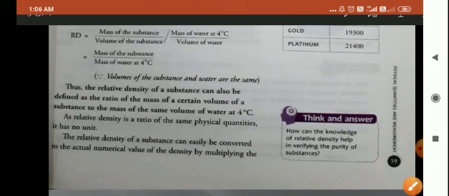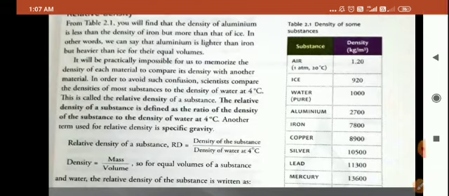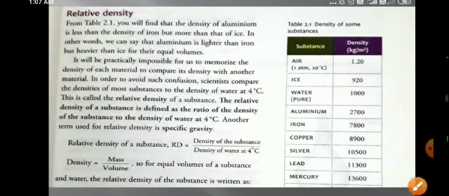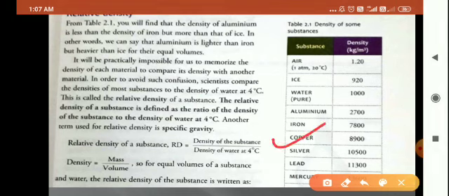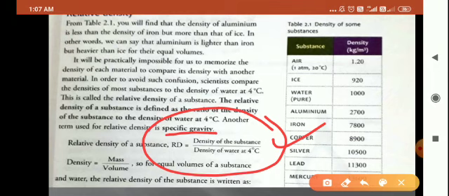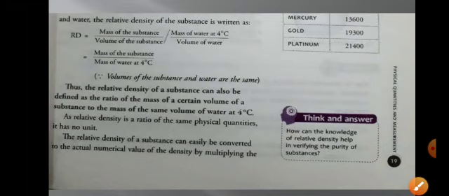Same thing is given here. Just see this initial formula. What is relative density? Relative density is equal to the density of the substance to the density of water at 4 degrees Celsius. And what is the another name for relative density? Specific gravity.